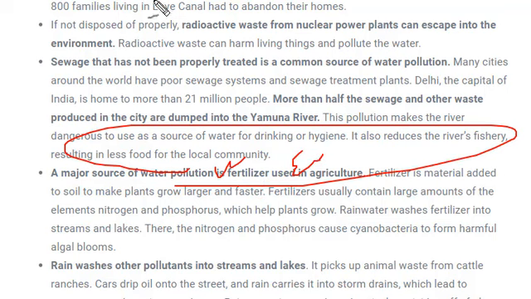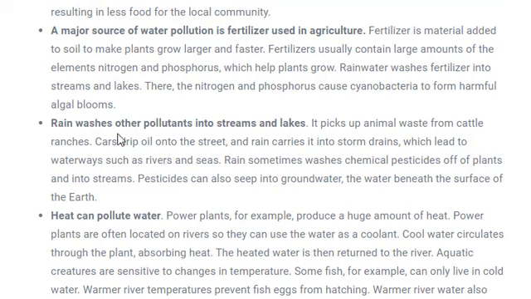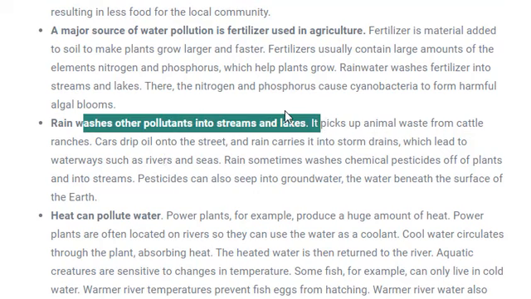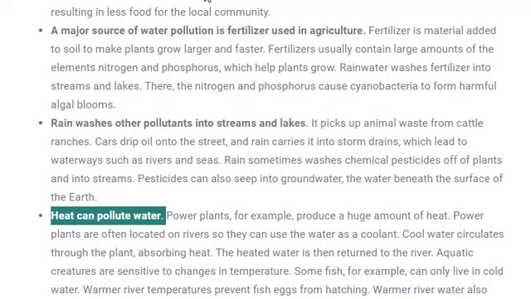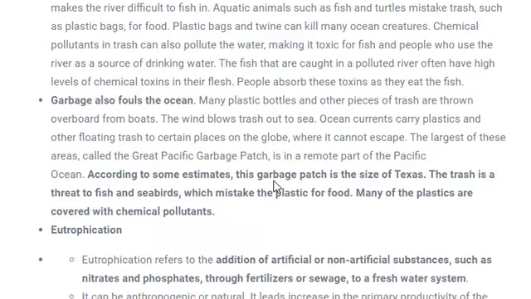What is eutrophication? I'll let you know later. Next is rainwater, which washes pollutants into streams, lakes and oceans. Heat can also pollute water, and dumping of garbage can also pollute water.